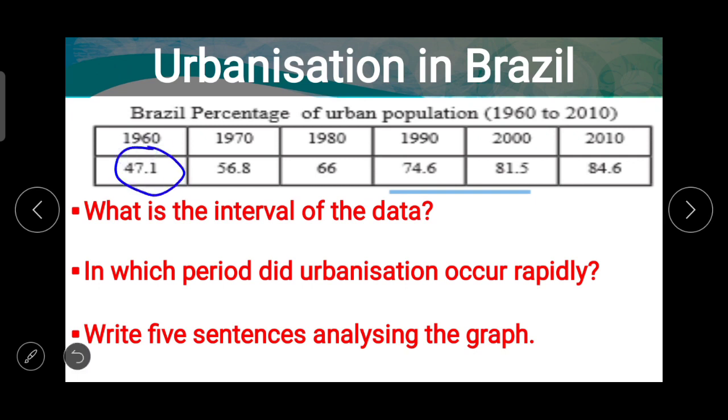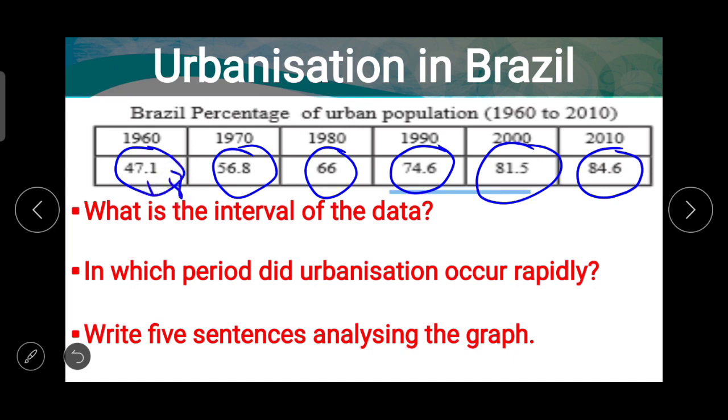In 1970, it was 56.8. In 1980, 66%. In 1990, 74.6. In 2000, 81.5, and in 2010, 84.6. Now, if we compare this with our country, then in 1961 it was 18% only in our country,